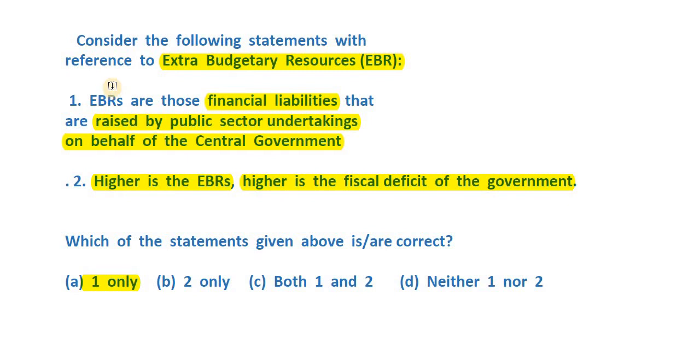The full form I am not able to recall, maybe Fiscal Responsibility and Budget Management Act. So based on that act, we have 3% of GDP as the fiscal deficit limit of the government of India. Now that's how the government cannot go for higher and higher debt liability from the open market.